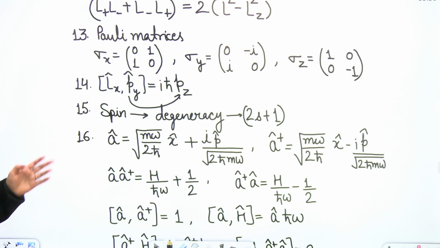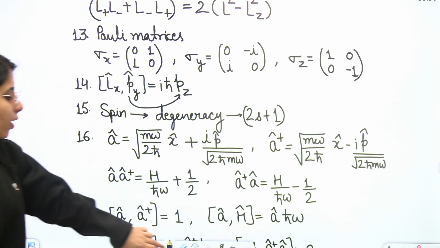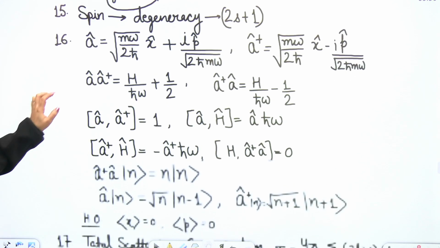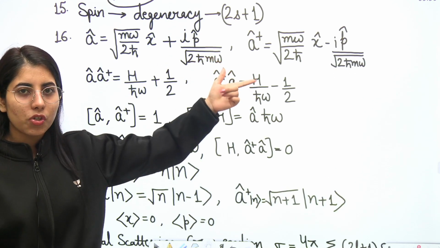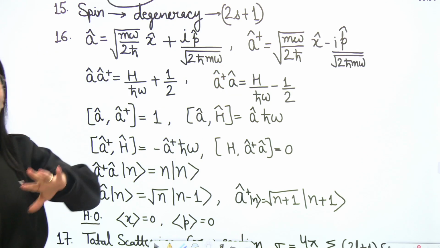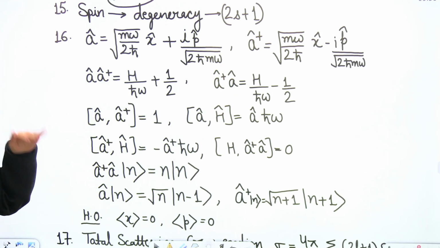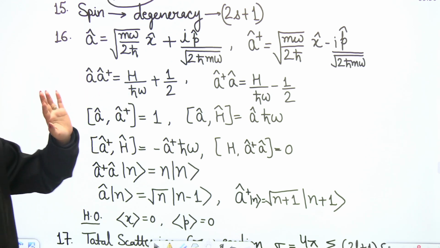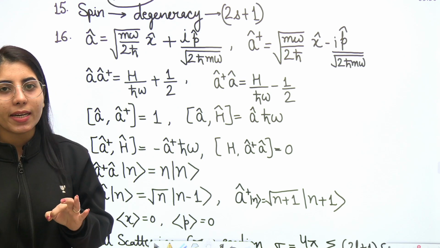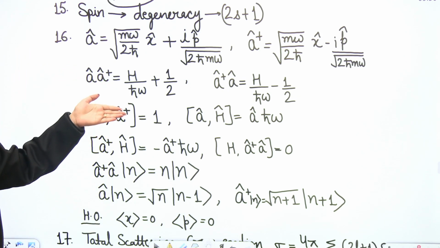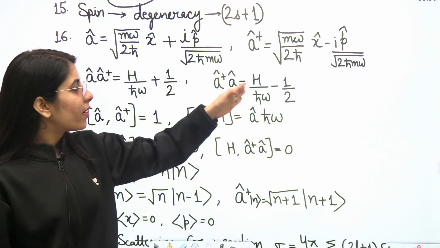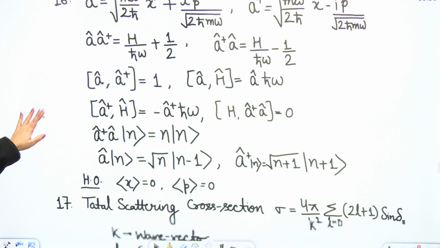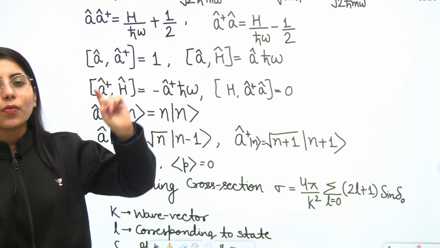Okay, next one, related to raising and lowering operators, related to the harmonic oscillator part, you are going to have the a and a† expressions, as I have mentioned them here. They are very important. You all should know these expressions too. Then a a†, the multiplication of a and a†, when you consider it in terms of the Hamiltonian, how you will get the expression: that will be H/(ℏω) + 1/2, and here a†a will be H/(ℏω) − 1/2.